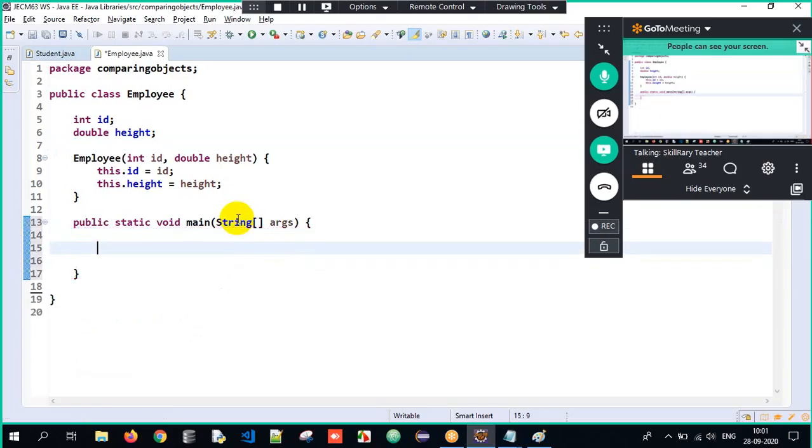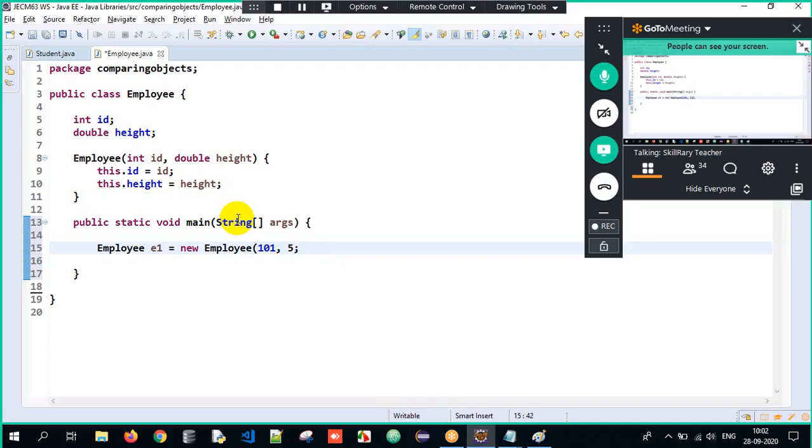Now here, I will create two employee objects. Employee E1 equals new Employee, and I have to pass the ID of employee 1 here. That ID is 101. So I'll write the ID as 101 and his height is